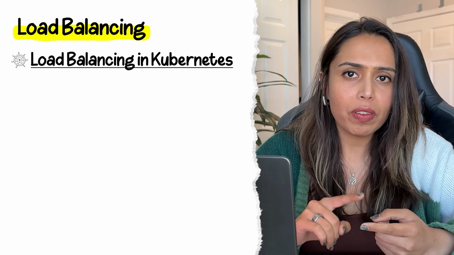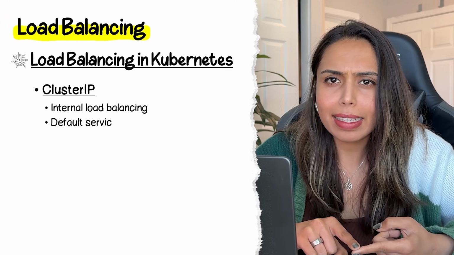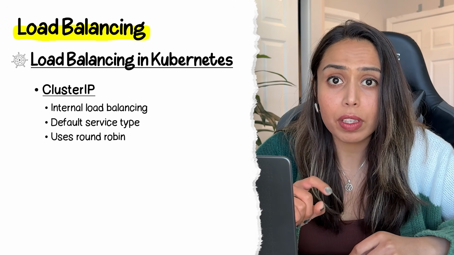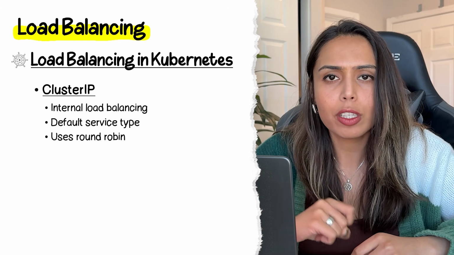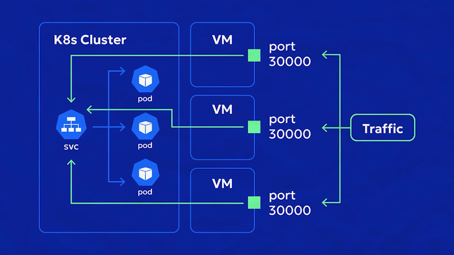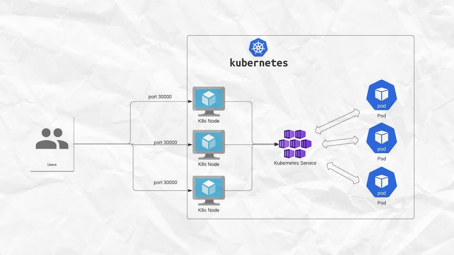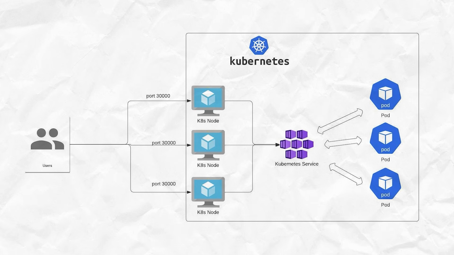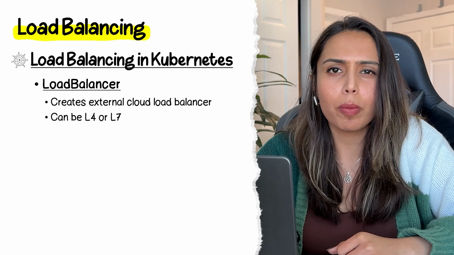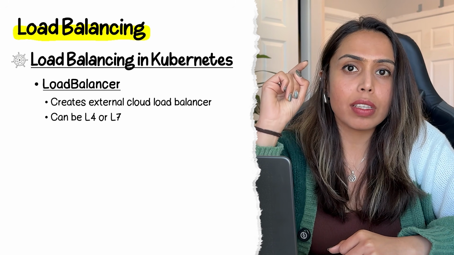In Kubernetes specifically, there are different ways load balancing happens. If you know, the answer is through services. You have ClusterIP, which is basically the internal load balancer. It's only reachable within the cluster and it's the default service type. It distributes traffic across pods using round robin via kube-proxy. Then there's the NodePort service. It exposes a service on a port on every node. This one is used basically during development. Now the third type is LoadBalancer. It provisions a cloud load balancer, which could be application level or network level. Basically it can operate at L7 or L4. And the key part here is it exposes the services externally.